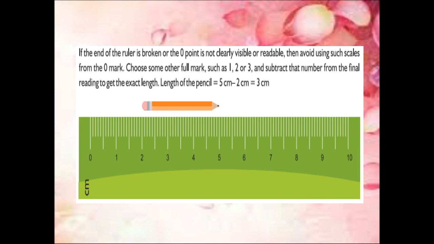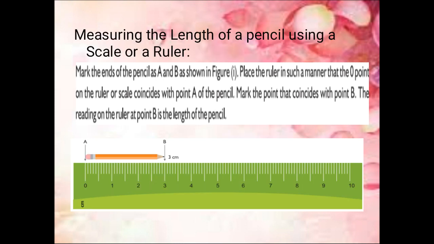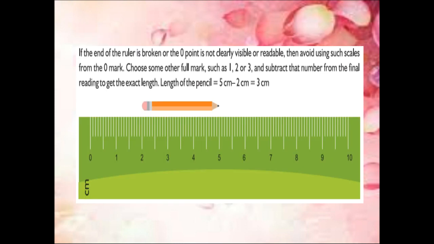Now check at which point B coincides with the scale. It will be 5. Now subtract the distance that is uncovered by the pencil. 5 minus 2 is 3. Now the total length of the pencil is 3, which we can clearly see.